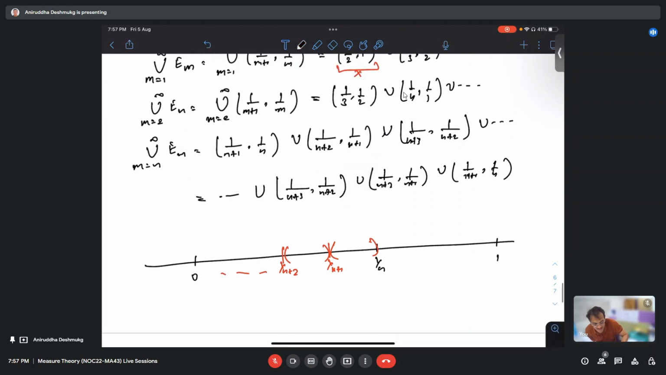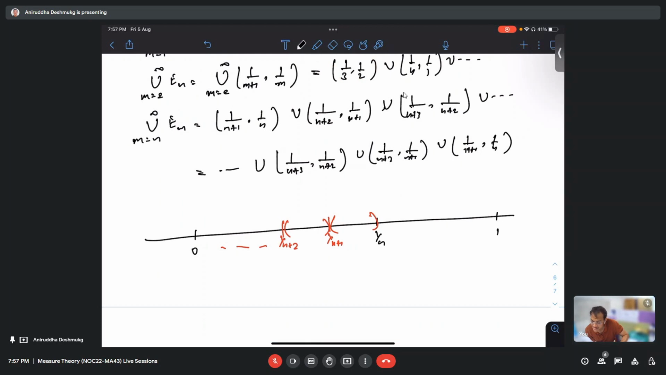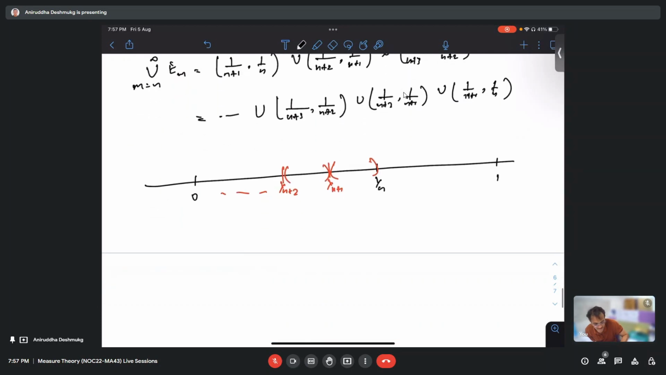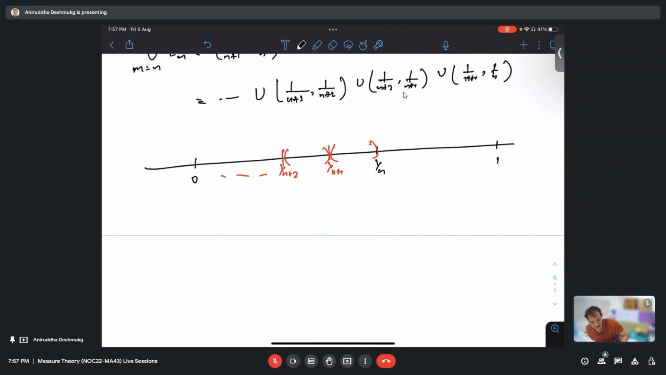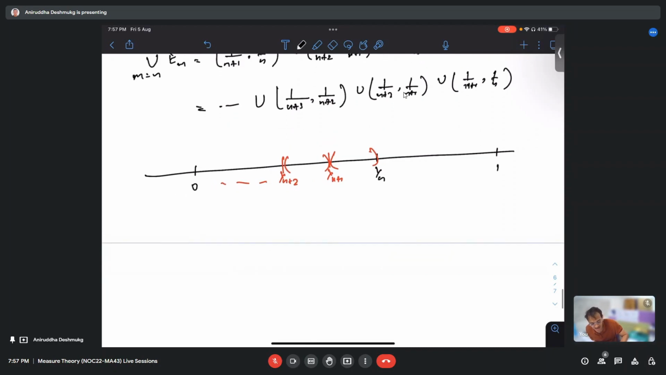What is its union? The union would be 1 by n minus all these rational points. Not 1 by m, m won't be there. It will be 0 to 1 by n minus these rational points. Agreed. 1 by n, the difference 1 over n plus 1, 1 over n plus 2, and so on. No, sir, it's fine.